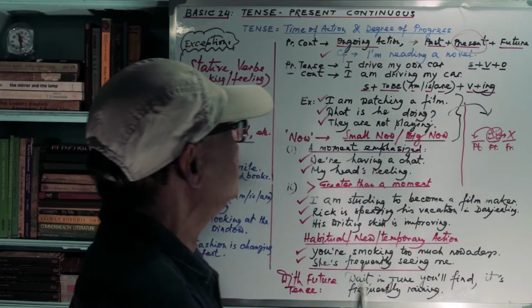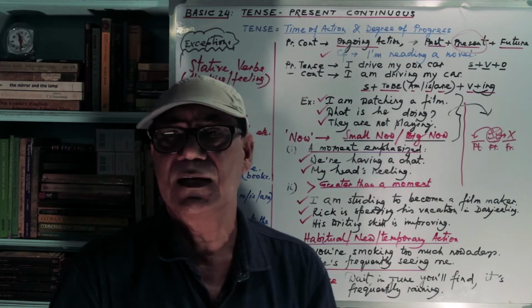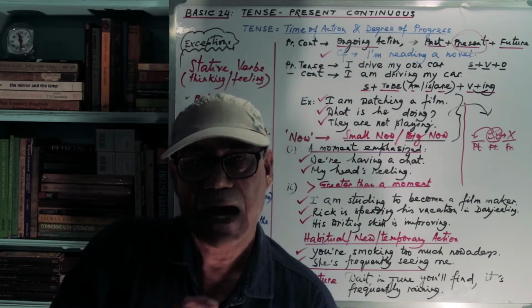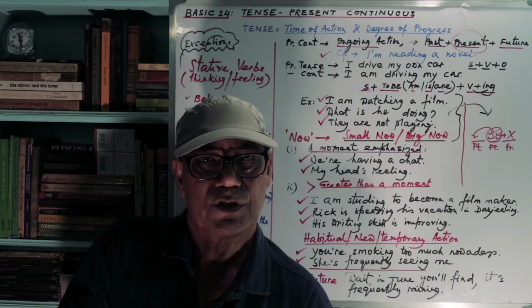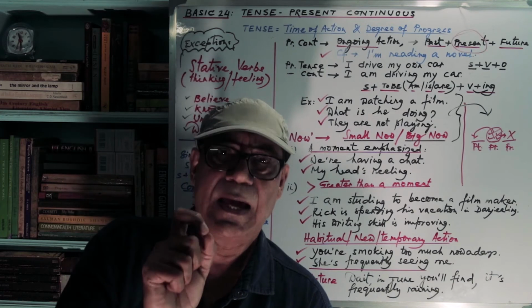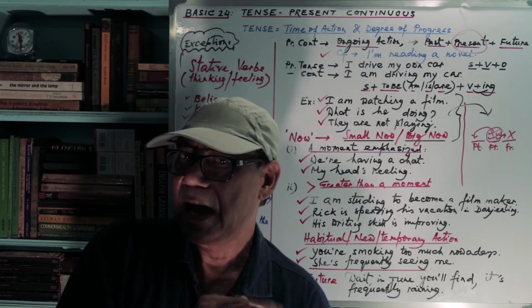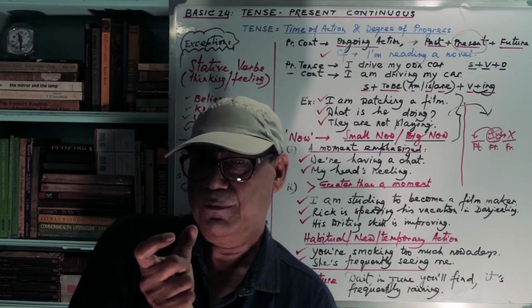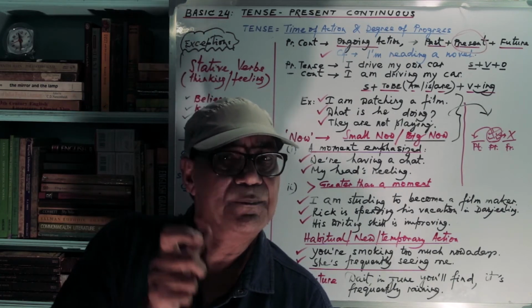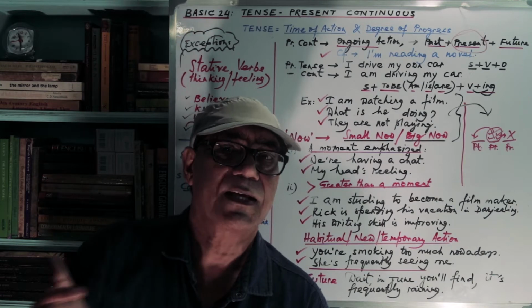So what happens here? I drive my own car, I use the verb drive. Whereas when I say I am driving, I am using two things. One is an auxiliary verb taken from the to be verb: am, is, are, I am. Then the drive verb is there plus ing. I am driving my car.